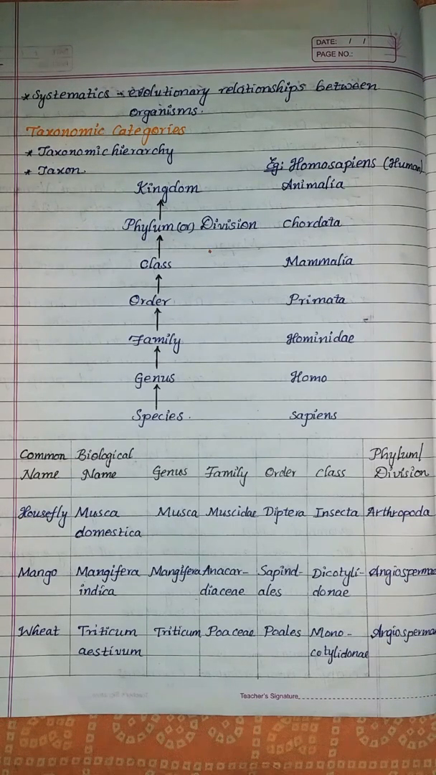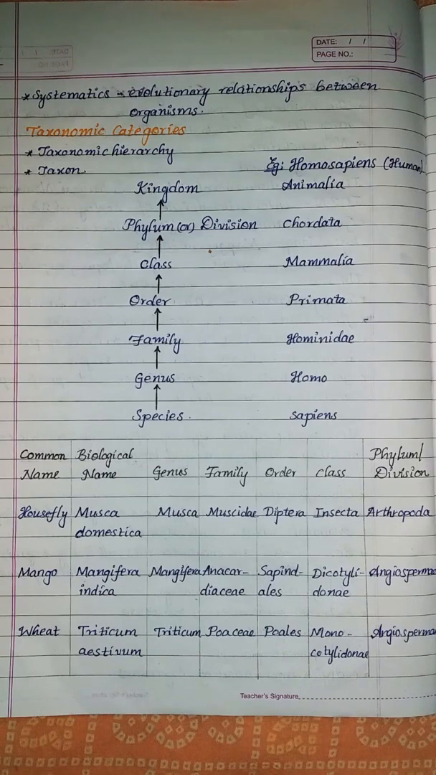The systematics was later enlarged into identification, nomenclature, and classification. Systematics takes into account evolutionary relationships between the organisms. They even study the evolutionary relationships, and the organisms are classified accordingly.